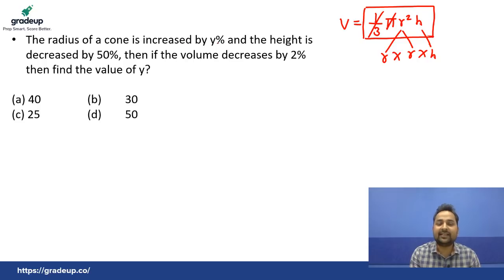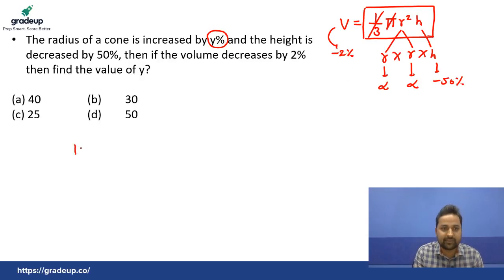The radius increased by y%. Let's assume that becomes alpha. That's also alpha because y% increased. We assume that alpha. Height decreased by 50%, I am writing that. Volume decreased by 2%, I am writing that. Now, we can simply solve this.